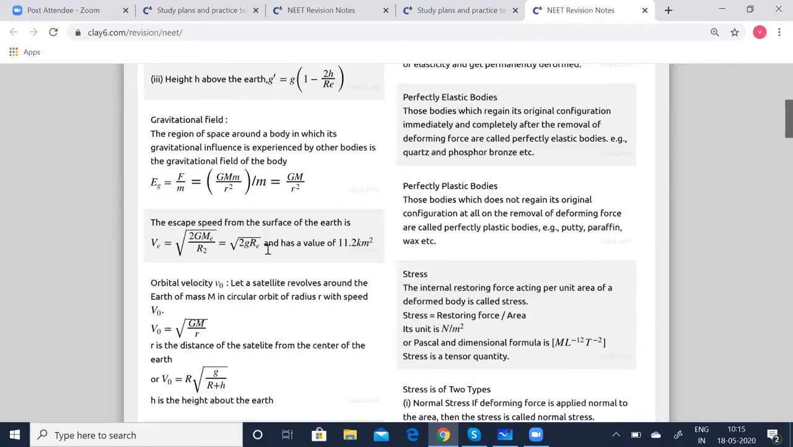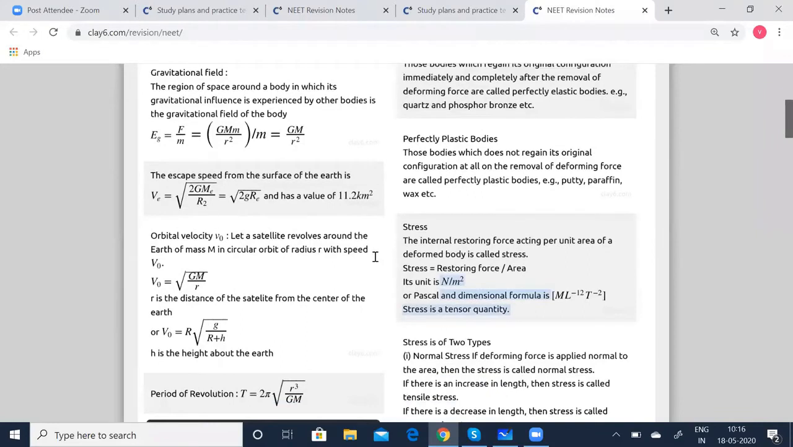Now here you'll have to analyze. When the problem is given, you have two formulas for escape velocity. Look into the data, what are the values given? Accordingly, you'll have to select your formula. Having applied all the values, it has been found to be 11.2 kilometers per second.